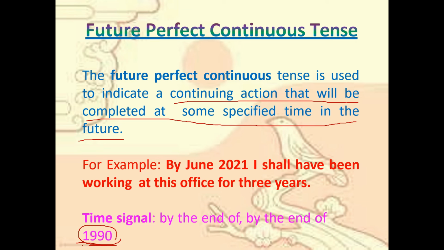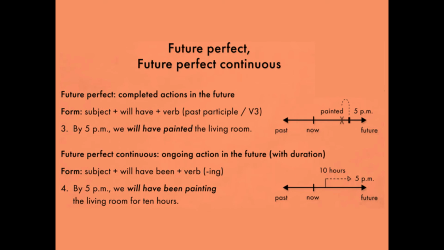Next, we will see the example. Future perfect continuous. Future perfect, completed action in the future. Just now we learned again. Same structure. By 5 p.m. we will have painted the living room.